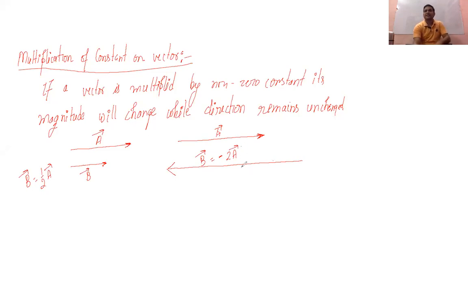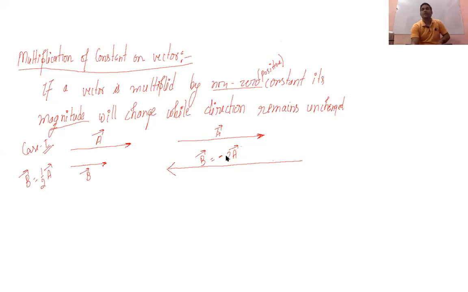But in this case, the non-zero constant I was telling about, here we are talking about the positive. This is the case of a positive constant. So its magnitude will be changed while the direction remains unchanged. This is case 1, for a positive constant.